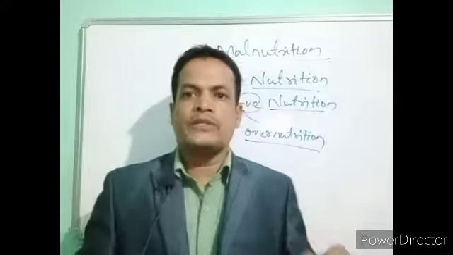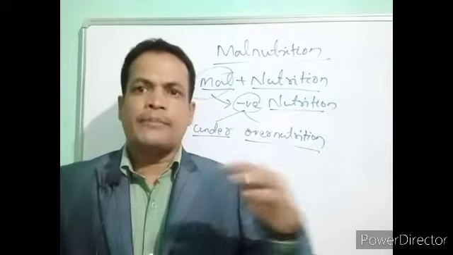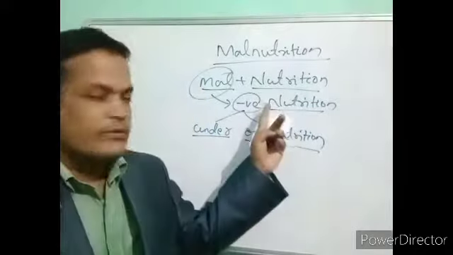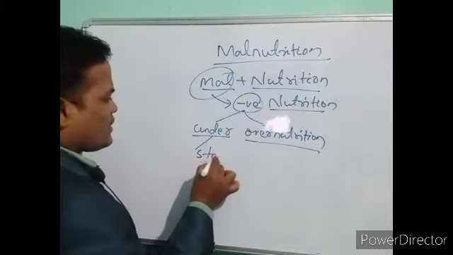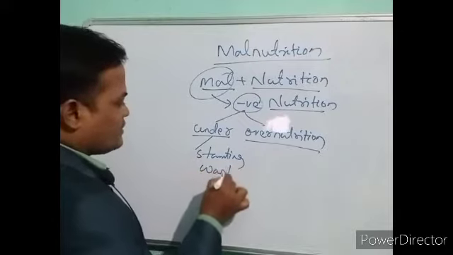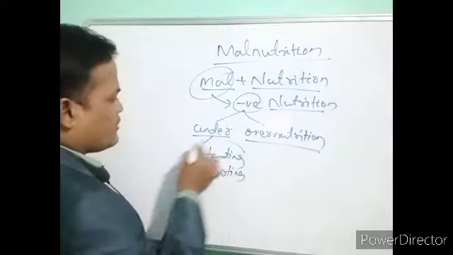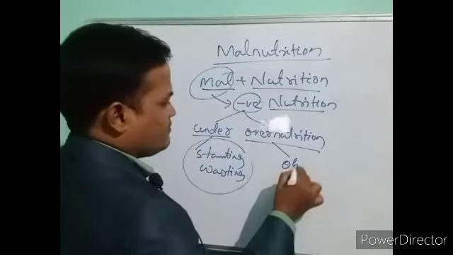There is a gap between demand and supply, what the body needs and what we eat. That imbalance causes what? Malnutrition. In undernutrition, we can say stunting and wasting are coming.